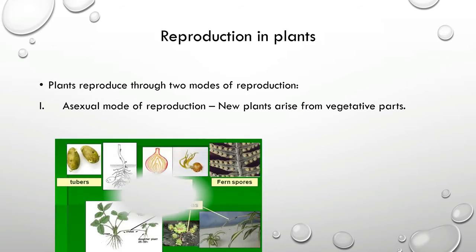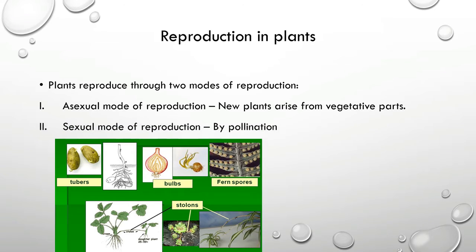In this diagram it shows some examples of vegetative parts you find in the plant. These parts can produce new plants through asexual reproduction.